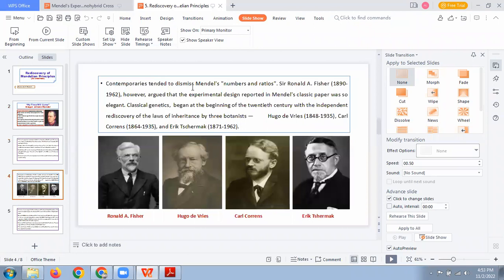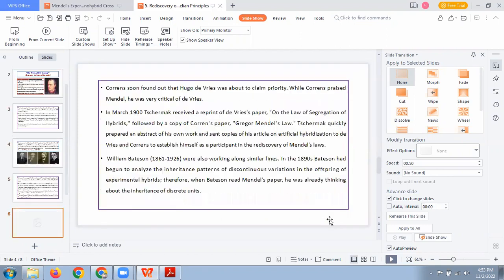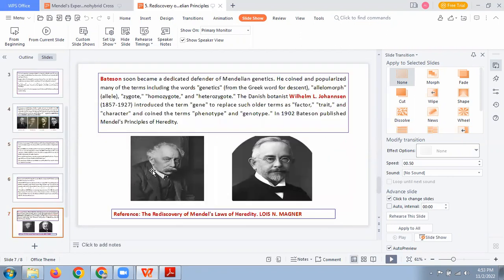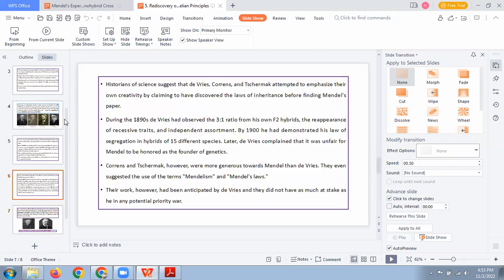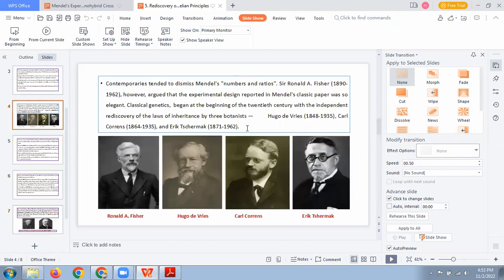These are all the important, significant people: Ronald Fisher, Hugo de Vries, Carl Correns, Erich Tschermak, and then the other person, like I told you, William Bateson, and then Johannsen, and this person, Lyon and Magner. So these are all the people who reworked on Mendel's experiments.